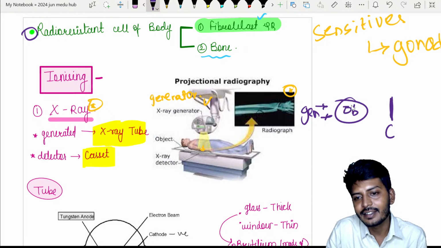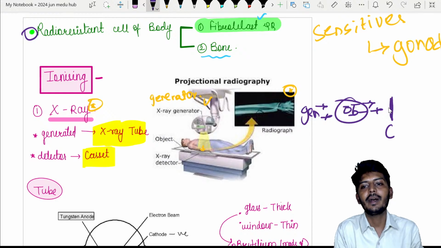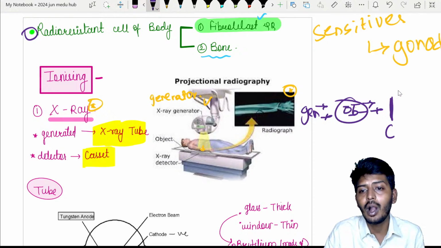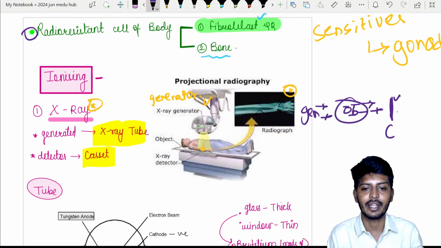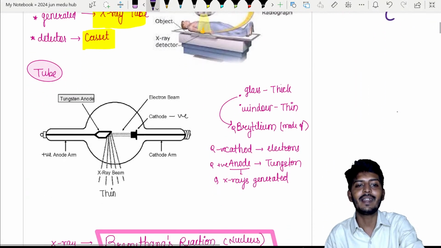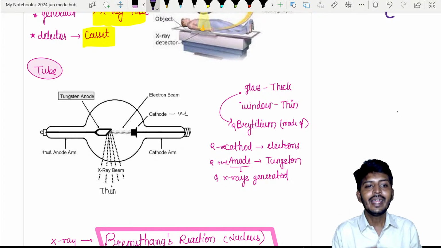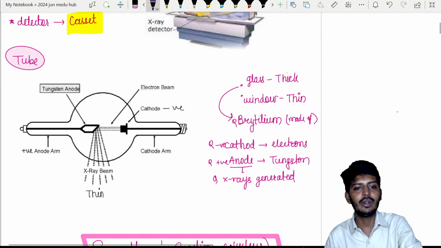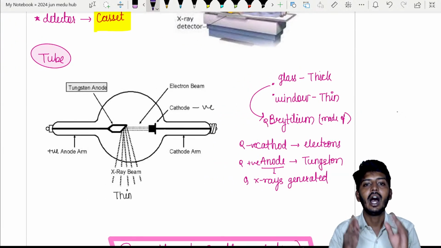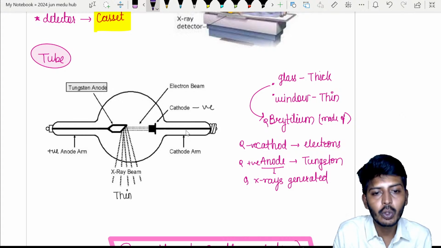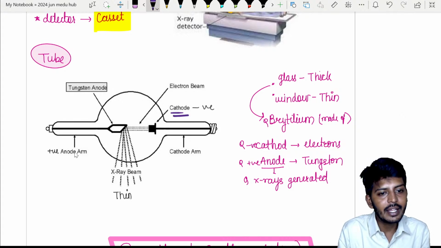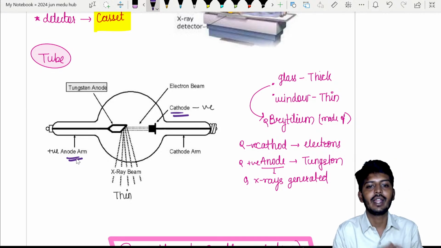These X-rays depend upon the object. Some X-rays will pass through it, some X-rays will not pass through it. Based on how many X-rays go and fall on the cassette, we are going to create the image, my dear students. Now let's understand this X-ray tube itself. The X-ray tube consists of, and this is easy to understand, two basic electrodes. What are the two electrodes which are present? We have a cathode, and my dear students, we have an anode arm.